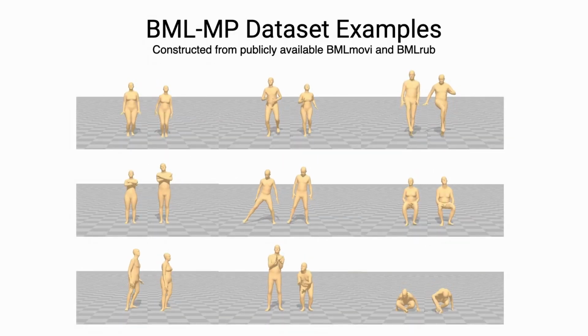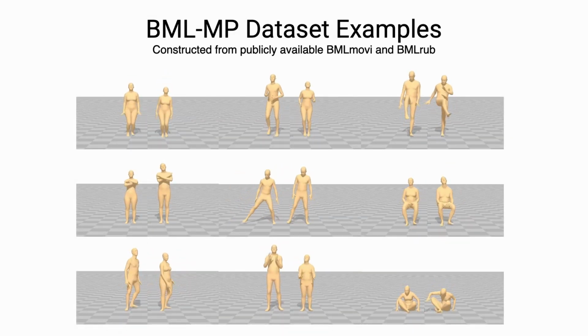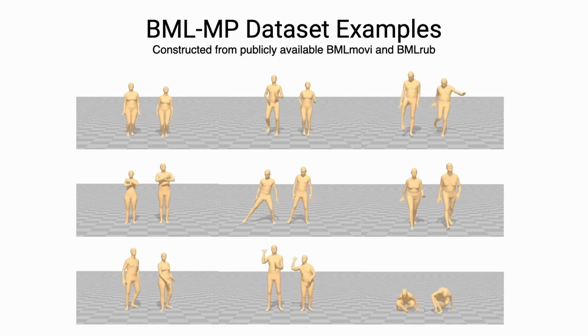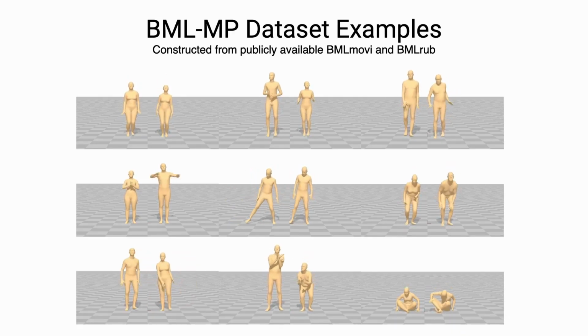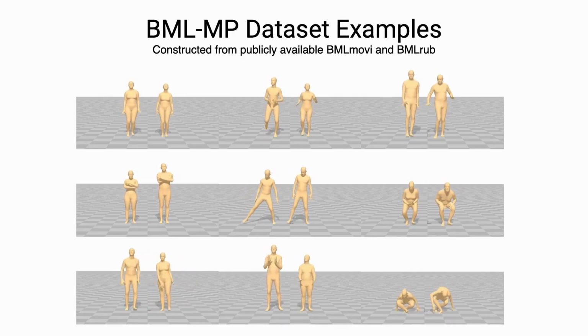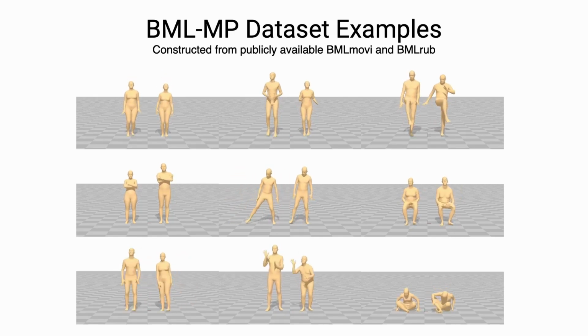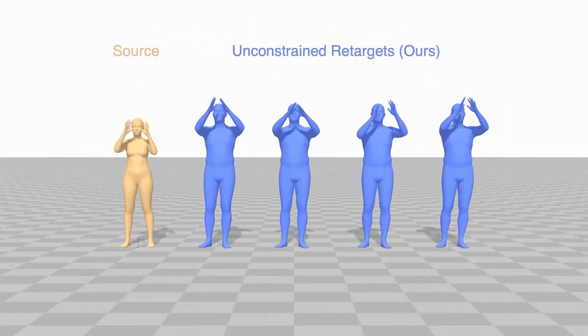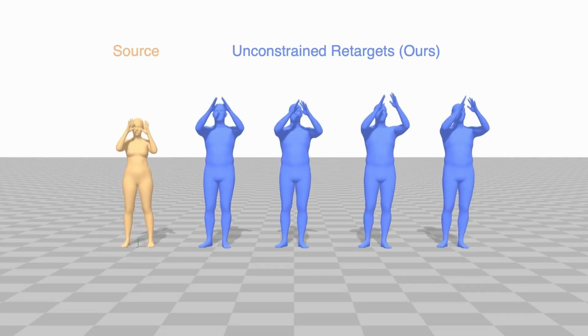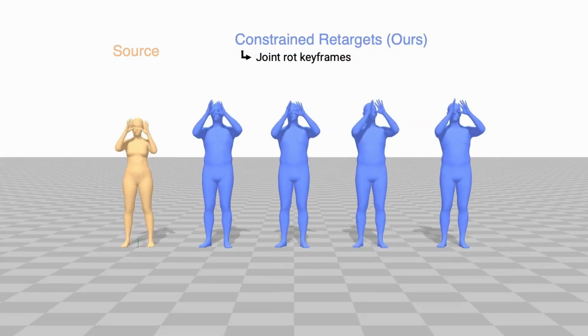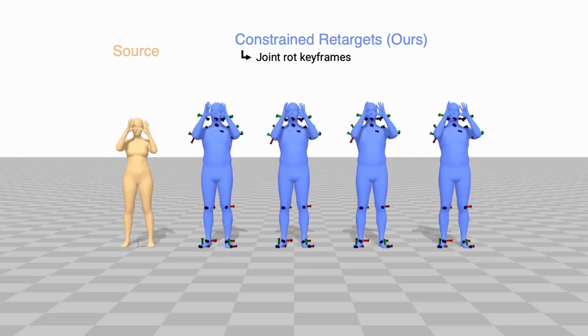To facilitate reproducibility in future research, we construct a second motion paraphrasing dataset from the publicly available BML datasets. This new BML MP dataset contains about 10 hours of motion. After training on this data, our model successfully transfers motions from unseen motion categories to new characters. In this case, the taking a photo motion was not seen during training. Full body joint rotation constraints can be added to more precisely follow the source motion.